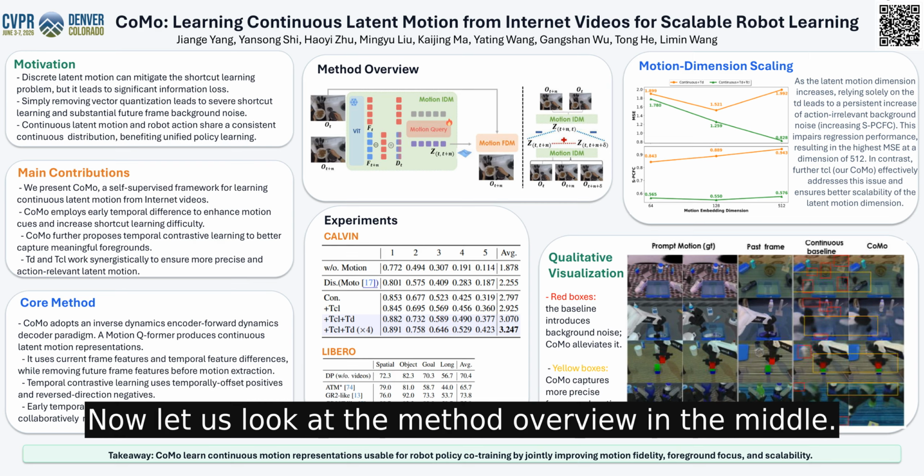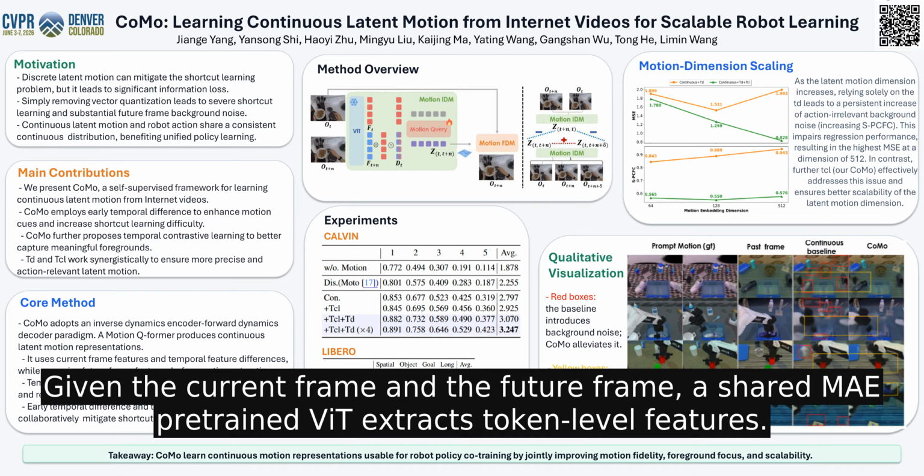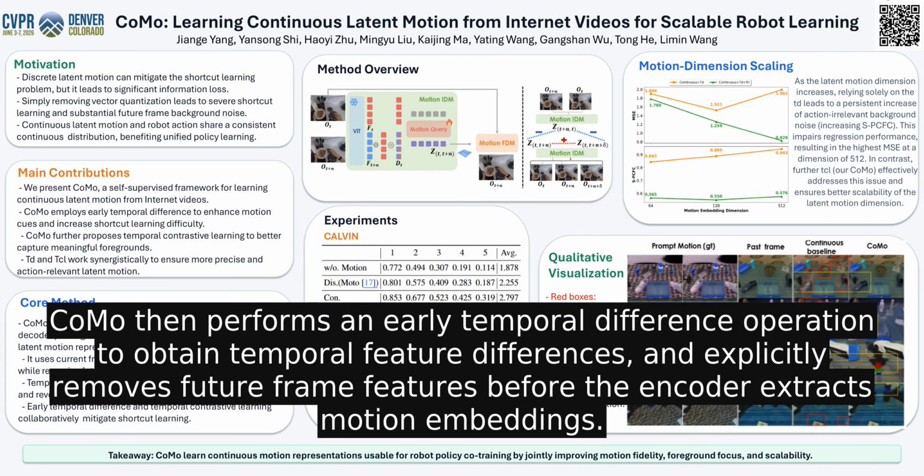Now let us look at the method overview in the middle. CoMo adopts an inverse dynamics encoder-forward dynamics decoder paradigm. Given the current frame and the future frame, a shared MAE pre-trained ViT extracts token-level features. CoMo then performs an early temporal difference operation to obtain temporal feature differences, and explicitly removes future frame features before the encoder extracts motion embeddings.